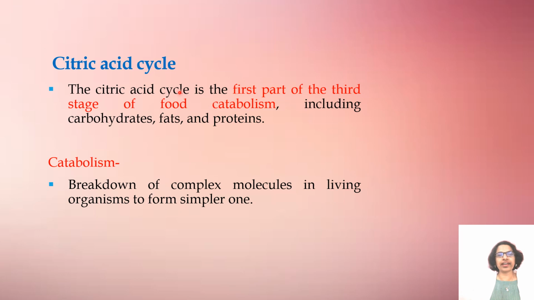So let us see briefly what the citric acid cycle is. The citric acid cycle is the first part of the third stage of food catabolism, which includes carbohydrates, fats and proteins. So the meaning of catabolism is the breakdown of complex molecules in living organisms to form simpler ones.